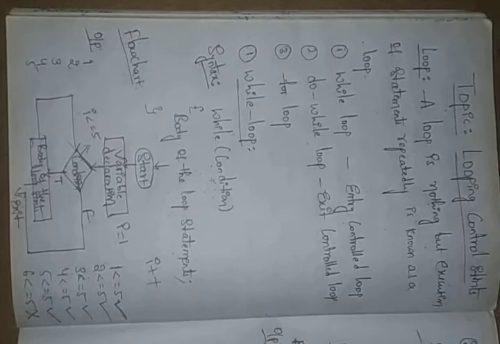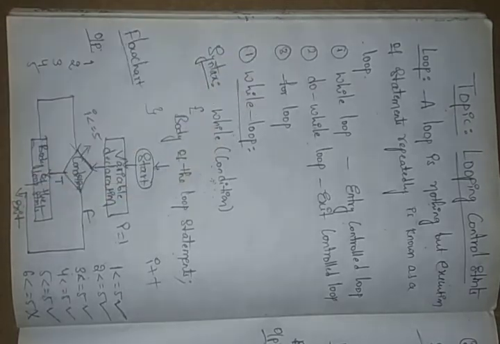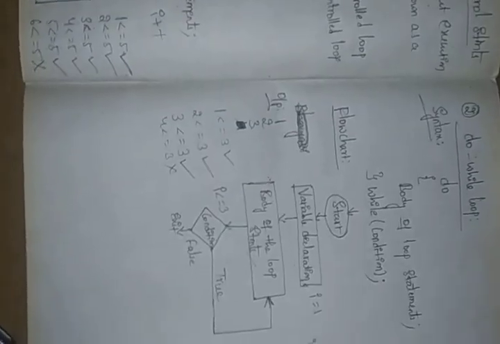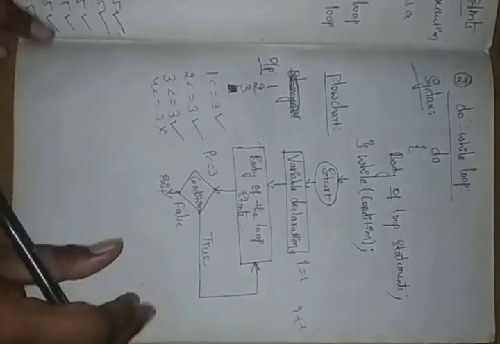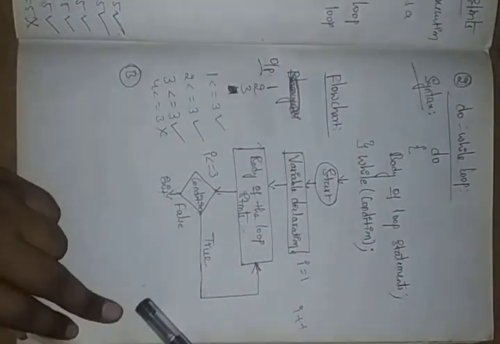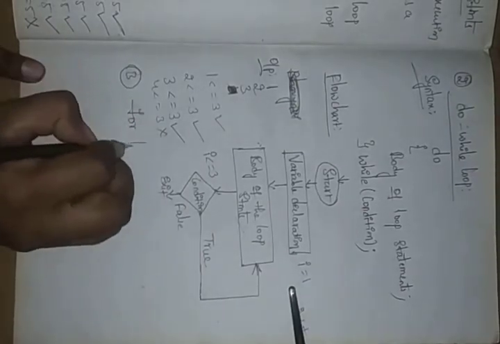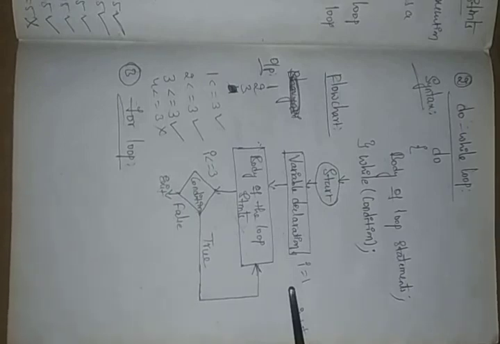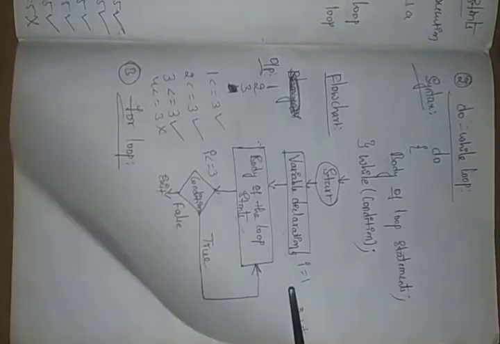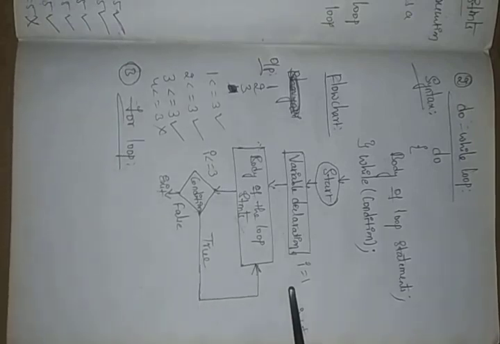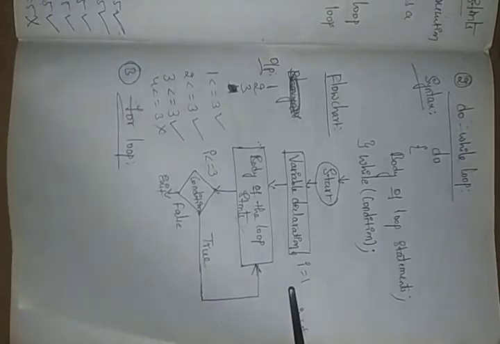And next, what do we have? The third one is the for loop. In the for loop statements, we can perform initialization, conditions, and increment and decrement statements. Those are all placed in one single statement.